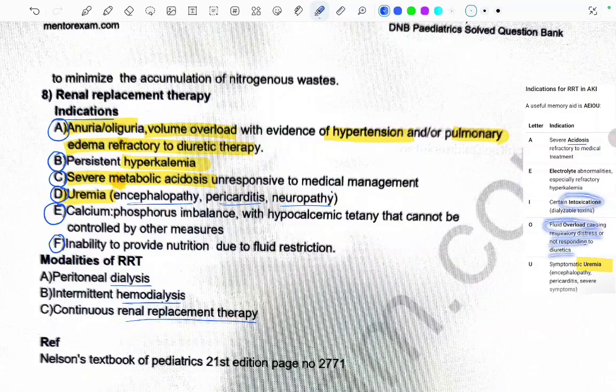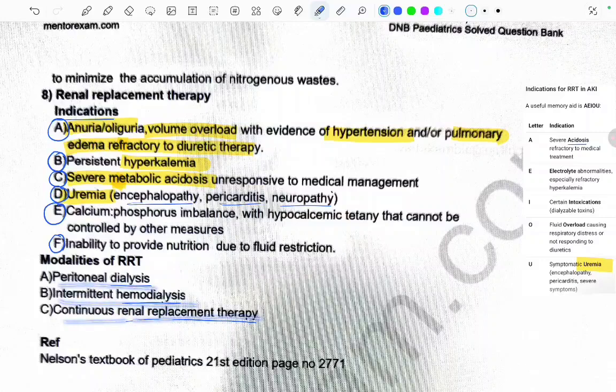So this fluid overload is causing respiratory distress, like causing pulmonary edema refractory to the diuretic therapy, right? Or there is anuria or oliguria, and there is uremia with encephalopathy, pericarditis, or severe symptoms. Encephalopathy, pericarditis, or neuropathy. Also, there is calcium phosphorus imbalance with the hypocalcemic tetany that cannot be controlled by other measures. Right, and the modalities of the renal replacement therapy are peritoneal dialysis, intermittent hemodialysis, continuous renal replacement therapy.